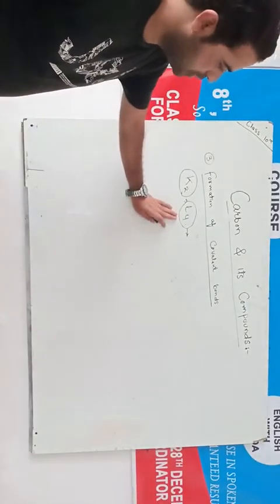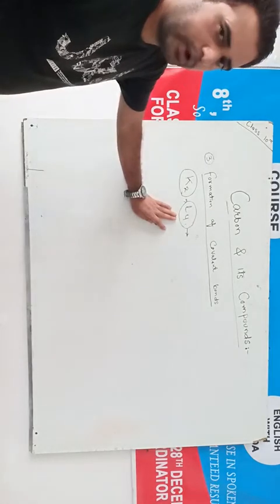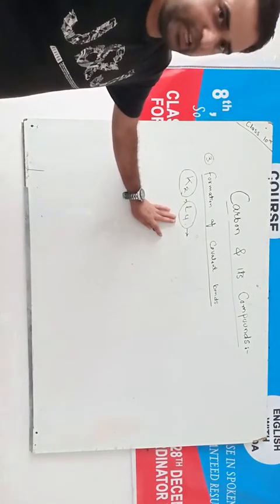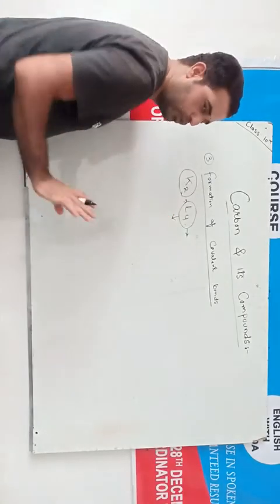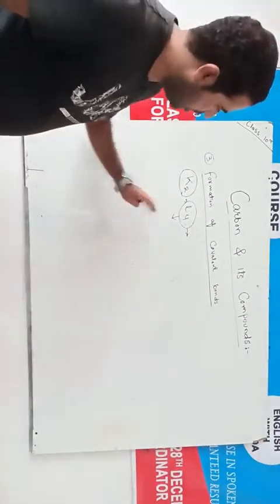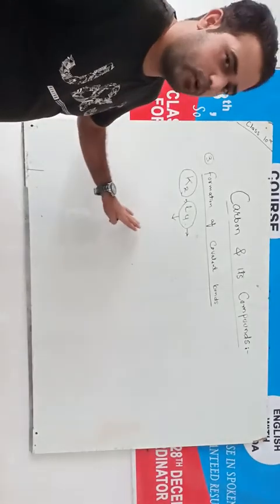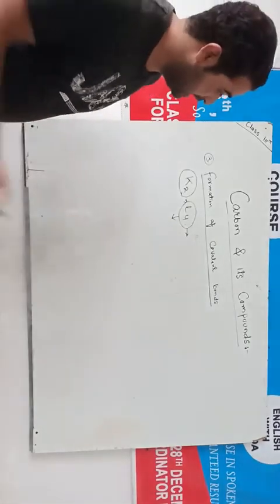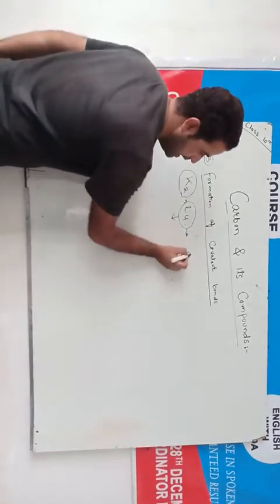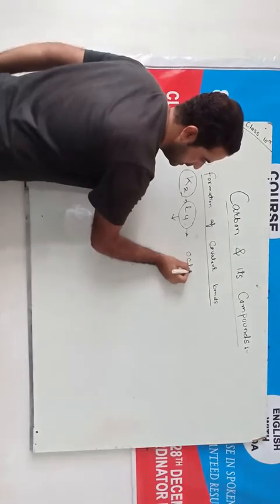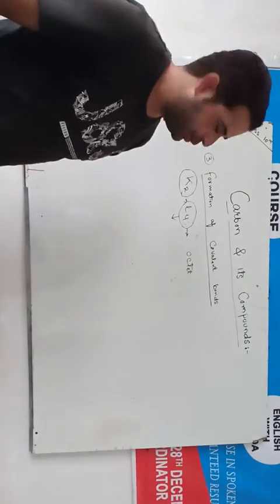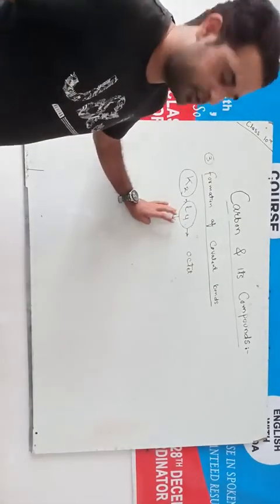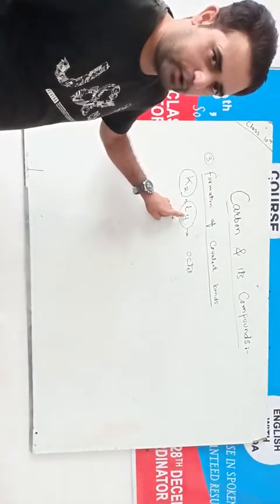So in its outermost shell, it has 4 electrons. In order to gain stability, carbon either has to lose 4 electrons or gain 4 electrons, because it will be stable only when its octet is complete. That means its outermost shell should have 8 electrons, but it is short of 4 electrons.